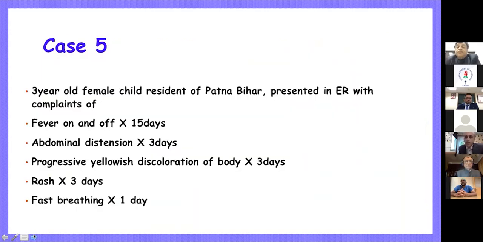I move on to case 5, which is a 3-year-old female child who presented from Patna, Bihar during the peak of the COVID Delta virus. So this child presented to the emergency. There was history of fever on and off for 15 days. There was abdominal distension, and there was progressive yellowish discoloration of the body. There were some rashes on the skin, and the child had fast breathing.